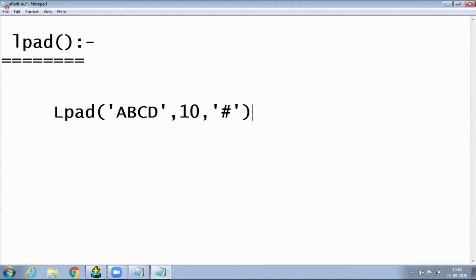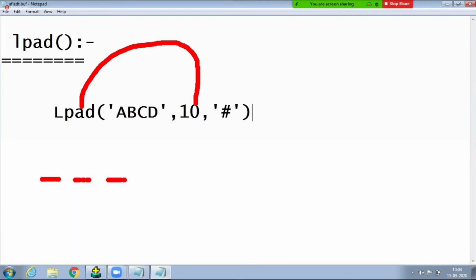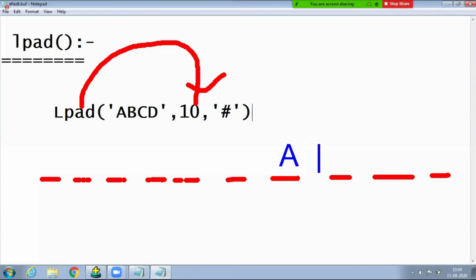For example, this is syntax based. Whenever you observe the LPAD function, control goes to the first parameter for understanding purposes; execution is different. Now observe: 10 is the second parameter. 10 means total length 10, 10 bytes only: 1, 2, 3, 4, 5, 6, 7, 8, 9, 10. 10 bytes are allocated. But how many characters are we passing in the string? Only 4 characters, a smaller number of characters. Here A, here B, here C, and D.